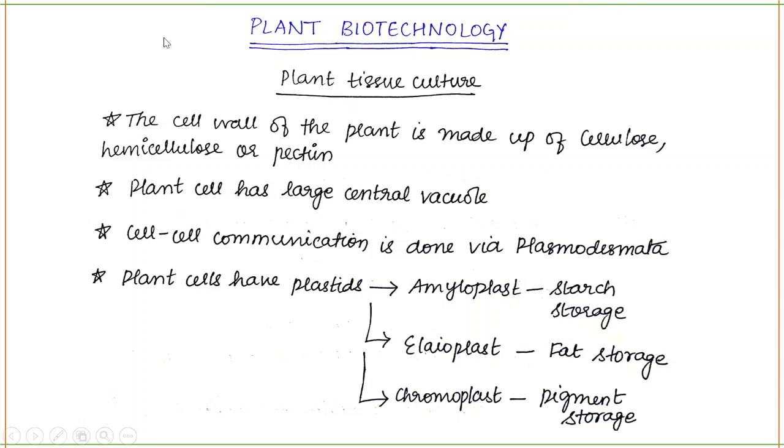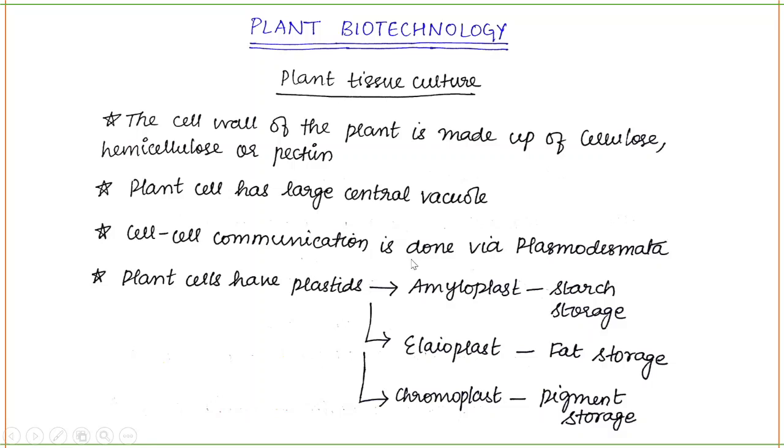So in plant biotechnology, we're going to study plant tissue culture. Let's understand some of the concepts about plants. The cell wall of a plant is basically made up of cellulose, hemicellulose, and pectin. These are the polysaccharide materials that are part of the cell wall. Plant cells have a larger central vacuole. The vacuole is for storage of food. Plants also have to store their food, right? For that, vacuoles are helpful.